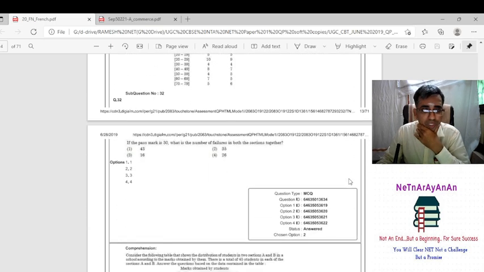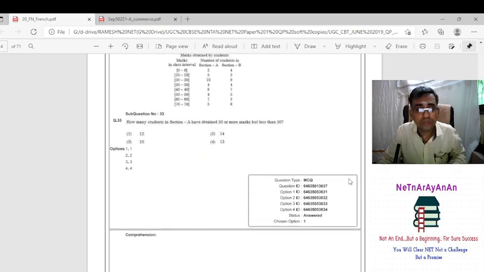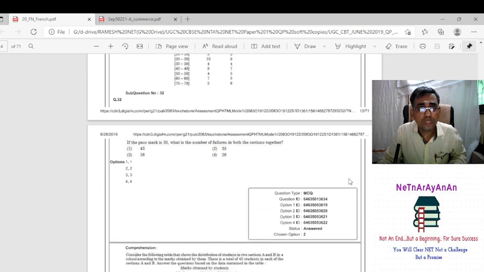So what is the next question? If the pass mark is 30, what is the number of failures in both the sections together? Pass mark is 30, that means below 30 is failure. So up to 29, what is the option? So 5 to 10, 17, this side it is 18. So 35 is the answer.